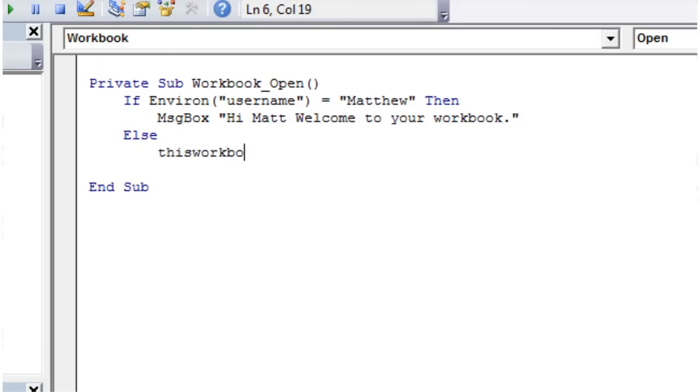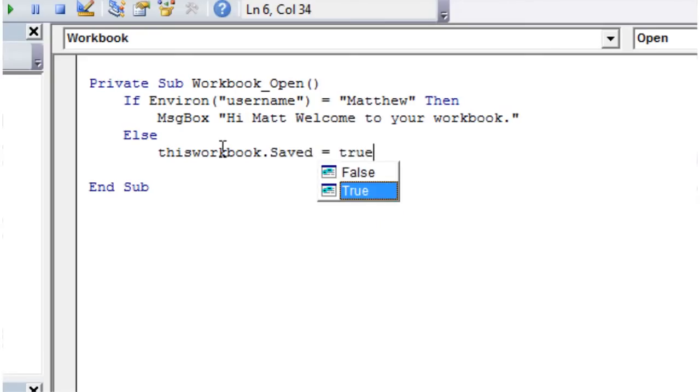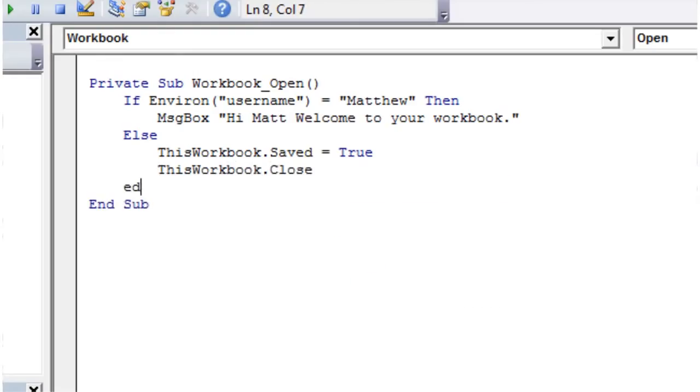first thing when you're kicking someone out of a sheet, just put this workbook.saved equals true. What this does is it doesn't actually save the workbook. What it does is it just sets the property of the workbook, the saved property, to true. So when I close it, it's not going to prompt the user to save it themselves, and then I just put this workbook dot close and if.